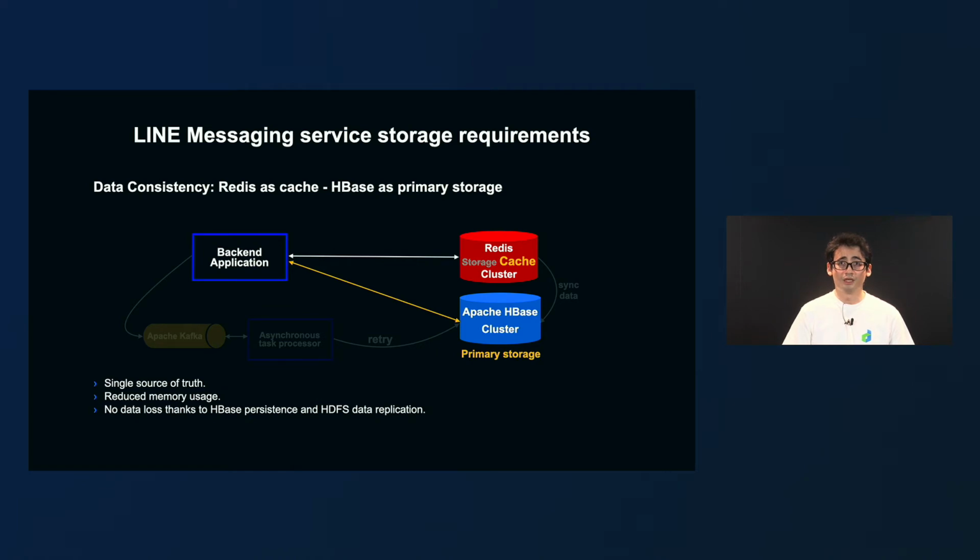So we decided to make HBase the primary storage for most of our core features and change Redis' role to use it as a cache, like a more traditional application architecture. This way, we will have a single source of truth that we can trust, and we can reduce the memory usage. We also prevent potential data loss thanks to HBase persistence and HDFS data replication.